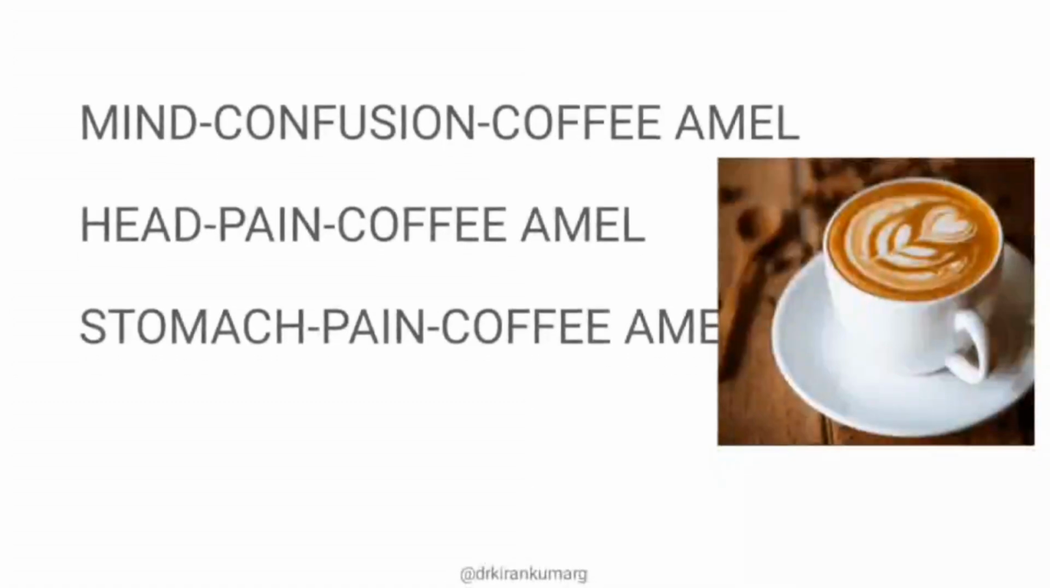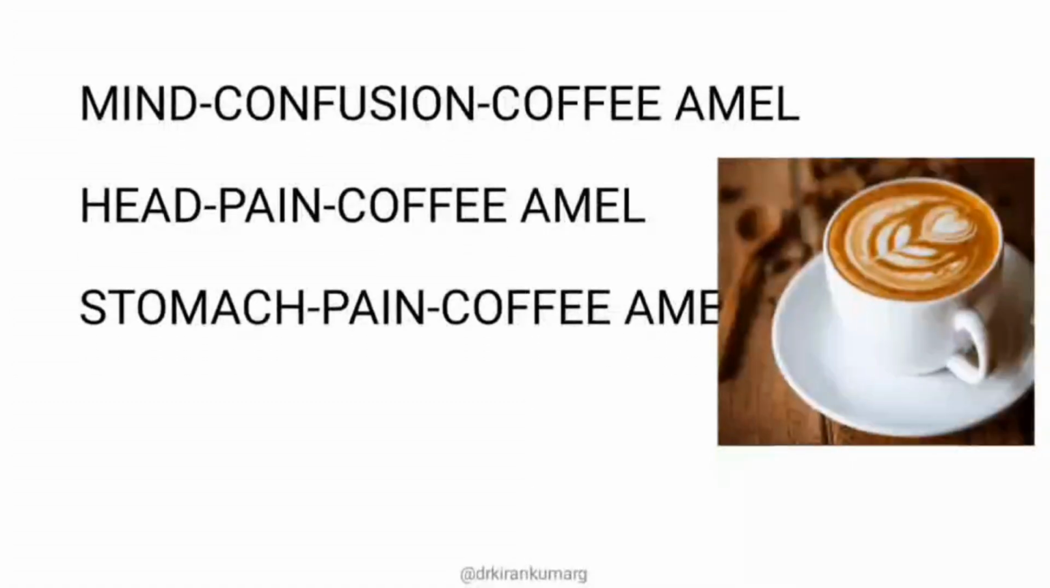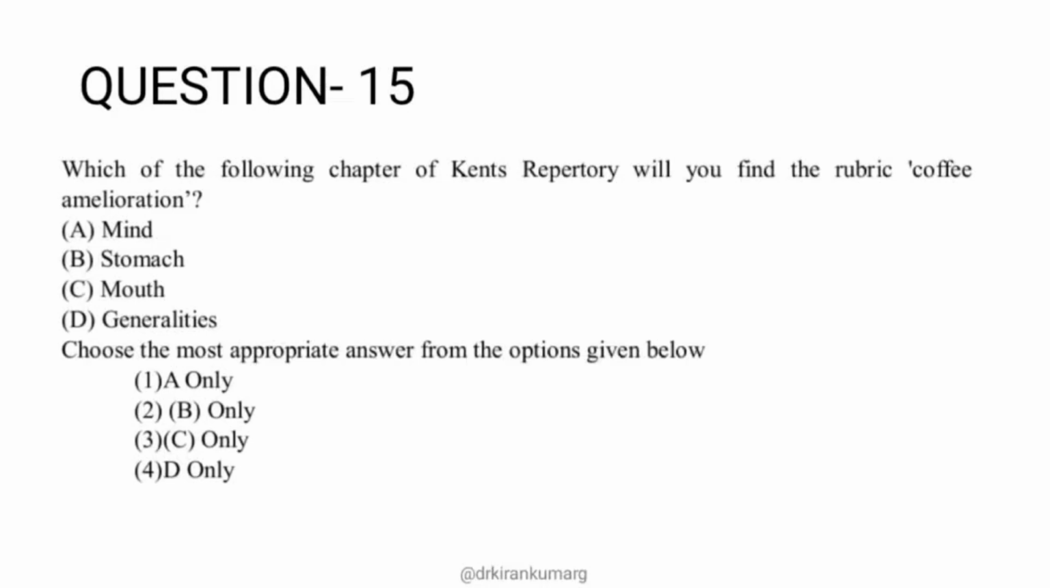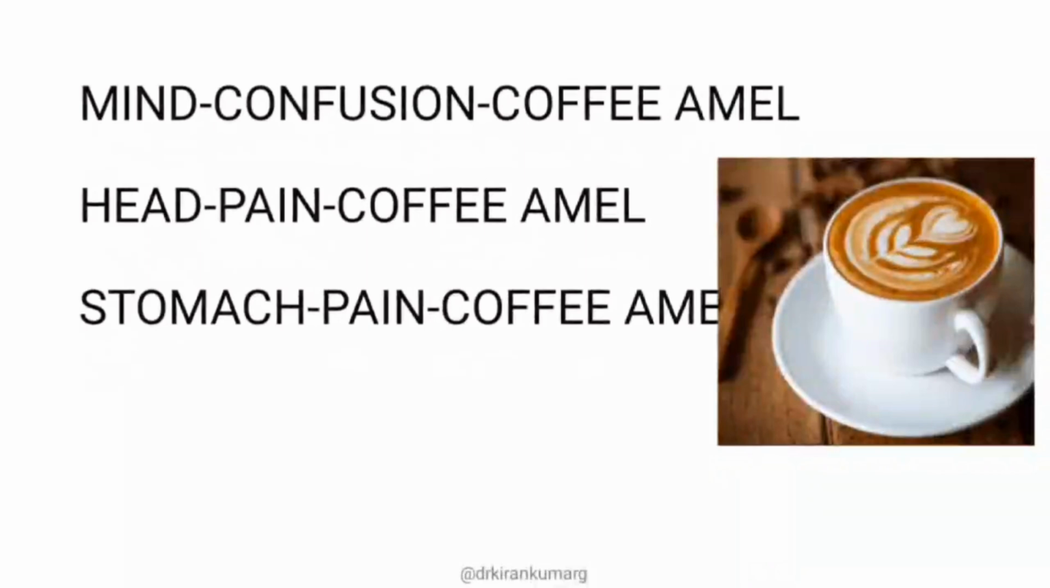So which chapter, any guess? These kinds of questions are really tricky and guesswork may lead to fatal results. Here there are many rubrics or subrubrics where there is coffee amelioration. But if you look back at the question, they have very clearly mentioned just coffee amelioration and no symptom is mentioned. But in Kent's Repertory regarding coffee amelioration, there are many rubrics. You have mind confusion, which is better by coffee, and head pain better by coffee, and stomach pain better by coffee.